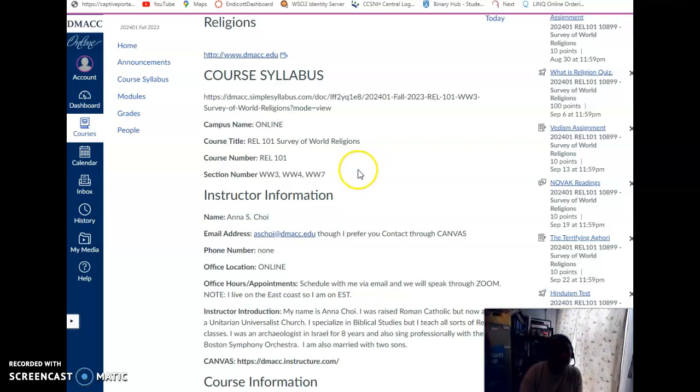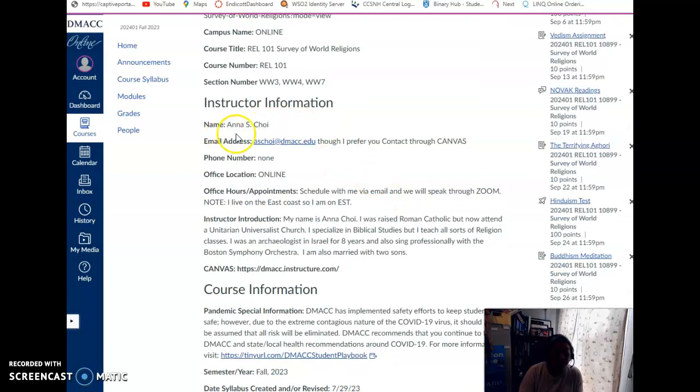That's your home page. So here's the course outline. Here's the section number. This is me, Anna Choi. This is my email address, though I do prefer you to contact me through Canvas here. I don't have a phone number. My office location is online. Office hours and appointments: if you email me and suggest 2 or 3 dates or times through Zoom, I can then schedule Zoom meetings with you.